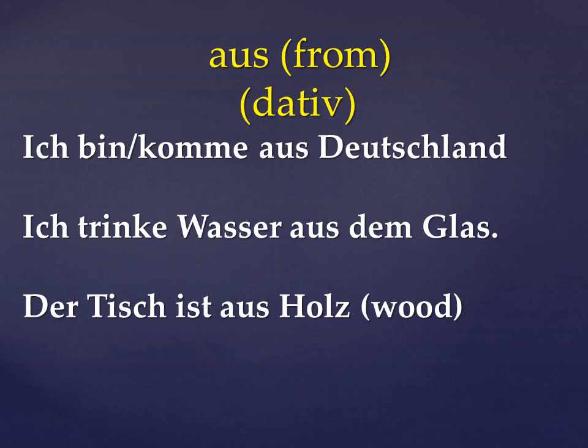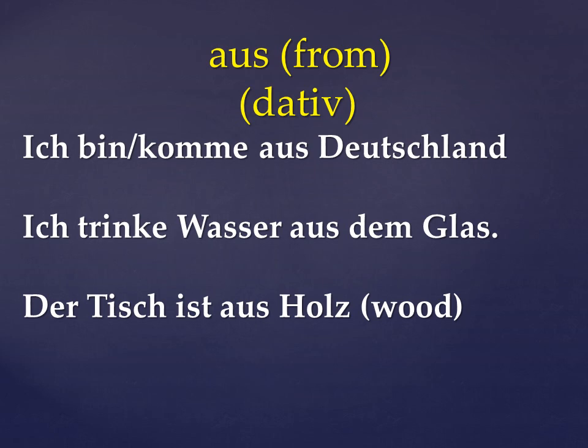Der Schrank ist aus Holz. Der Tisch ist aus Holz. Die Tasche ist aus Plastik. The bag is made of plastic. So these are the things. Der Ring ist aus Gold. The ring is made of gold. So these are all uses of aus.